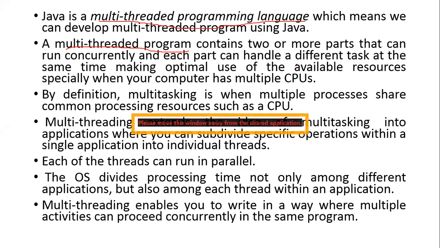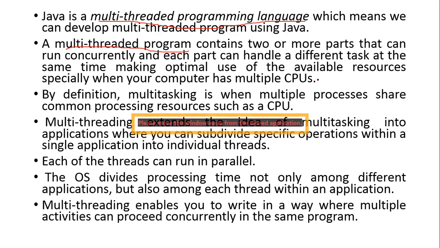So two or more parts run concurrently, simultaneously it will run, and each part will handle a different task at the same time with the available resources. When your computer has multiple CPUs, running multiple parts of a program at the same time with available resources, we call it as multi-threading.